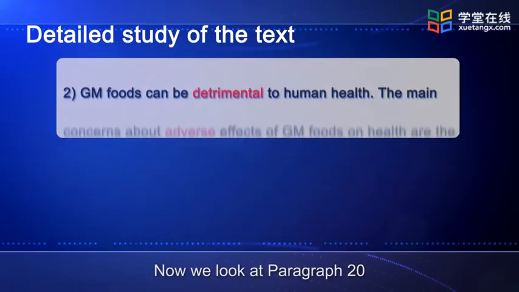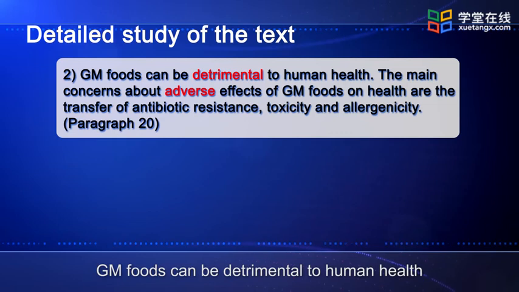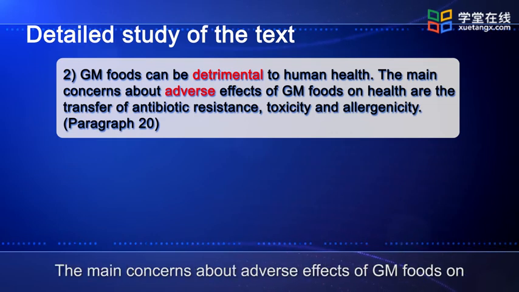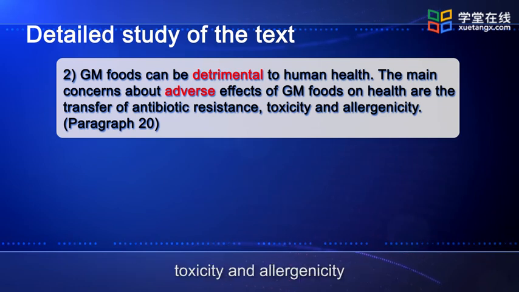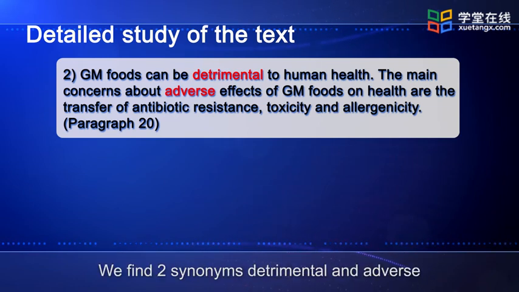Now we look at paragraph 20. GM food can be detrimental to human health. The main concerns about adverse effects of GM food on health are the transfer of antibiotic resistance, toxicity, and allergenicity. Now you can find two synonyms here, detrimental and adverse.